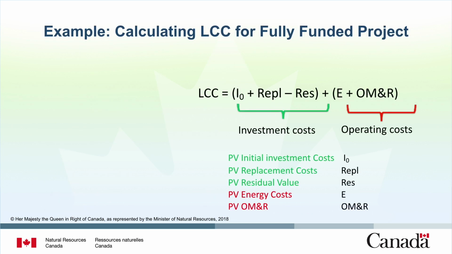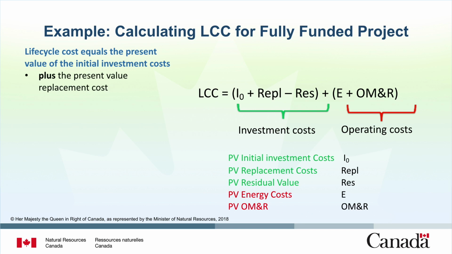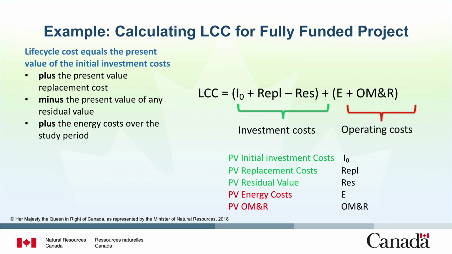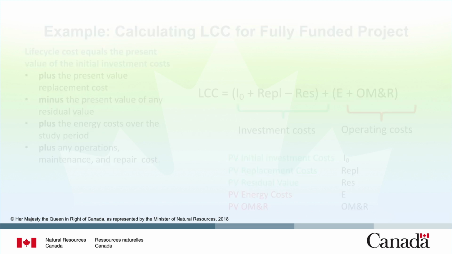Now we will calculate the life cycle costs for the base case and alternatives. Remember that life cycle cost equals the present value of the initial investment costs plus the present value replacement cost minus the present value of any residual value plus the energy costs over the study period plus any operations, maintenance, and repair costs. Now let's plug in the values for each alternative and calculate the LCC for each. Then we'll compare and choose the best option.